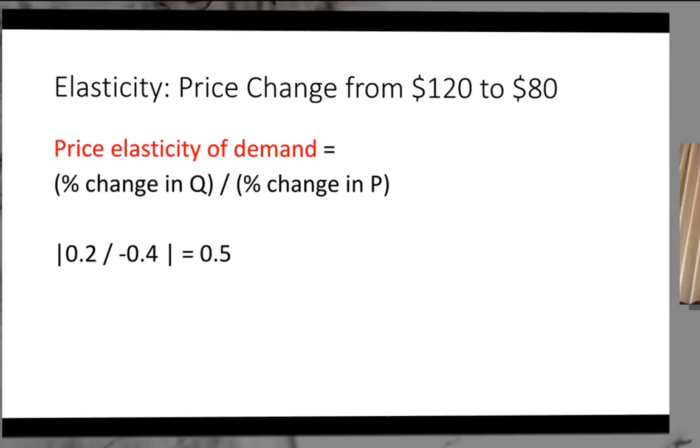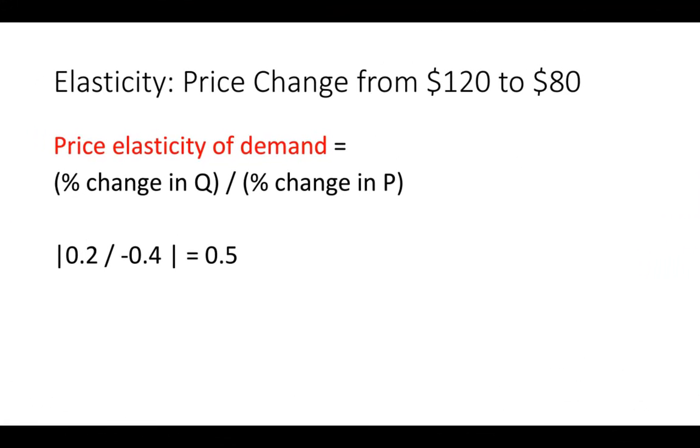And if we were to do that, we would find that the price elasticity of demand was equal to 0.5. So there was a 40% reduction in price. That's a really large price change, but quantity demanded only went up by 20%. So consumers were not very responsive to that price change.